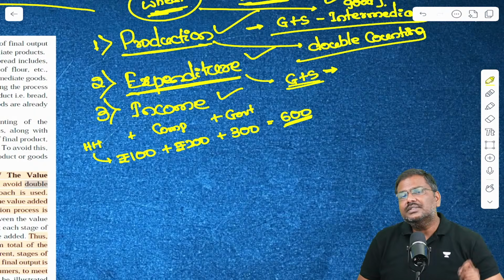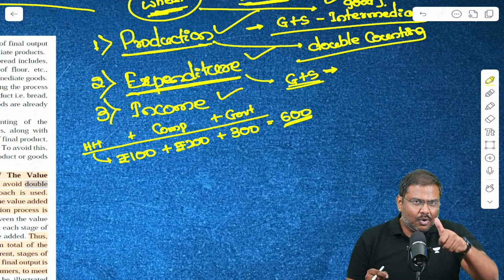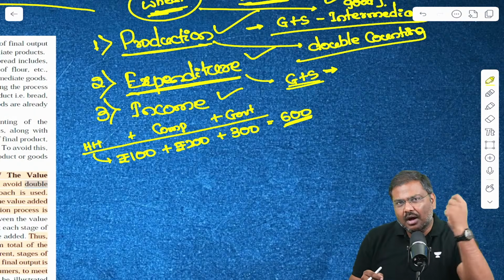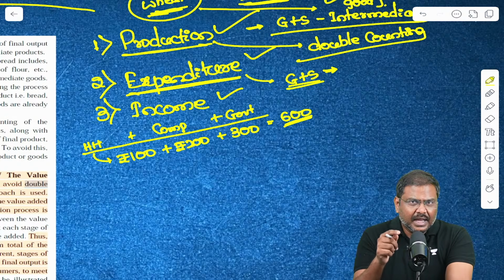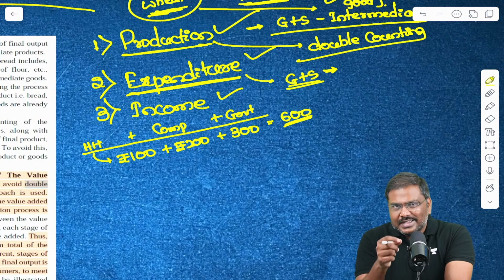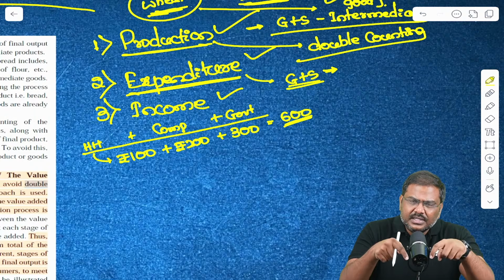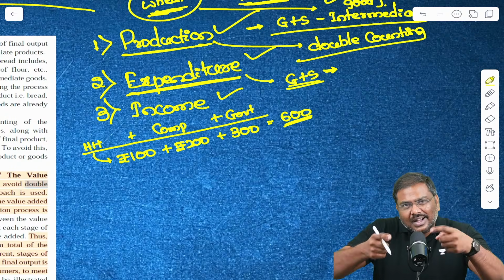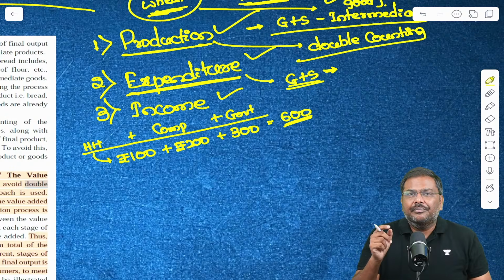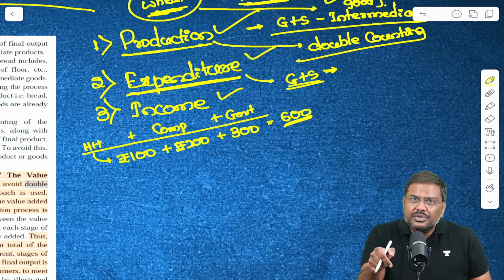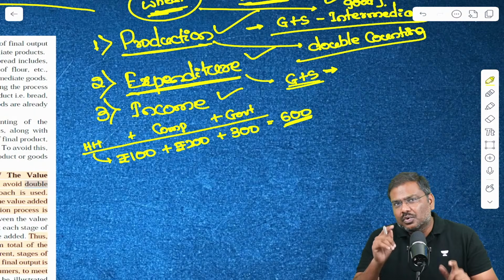all the final goods and services which are consumed, I repeat, which are consumed by household, companies, as well as the government. But it is not equal to GDP. I hope you understand this. I'll repeat this. It is not equal to GDP. The reason behind this is it is representing the market price of the final goods and services which are consumed. But what is GDP? When the final goods and services are produced in India, you calculate by taking the market prices of all these final goods and services.